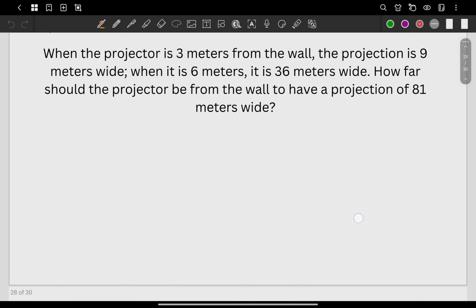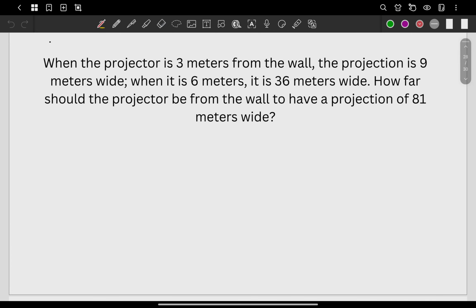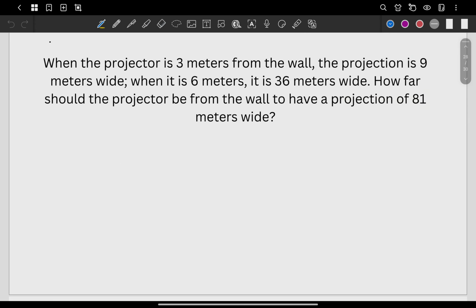Next. So this is the second to the last question. When the projector is 3 meters from the wall, let's check the pattern here. The projection is 9 meters wide.